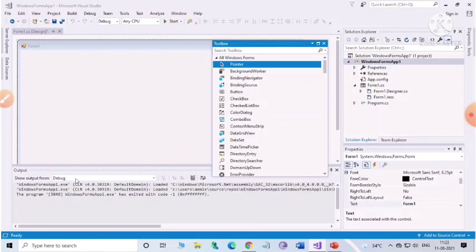And the next window is the Output window. This window is used for showing messages related to different features of the IDE. It is at the bottom, that is the Output window below the form. And there is the Toolbox, and all the tools are available under the Toolbox here.